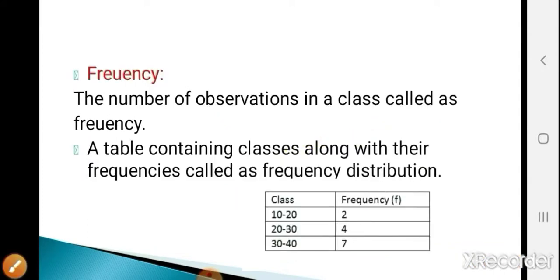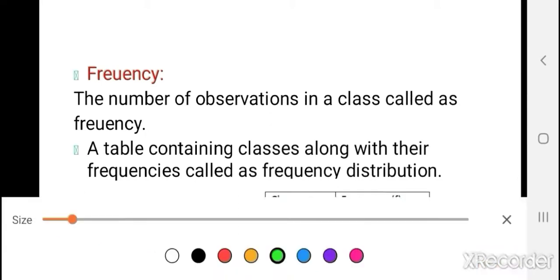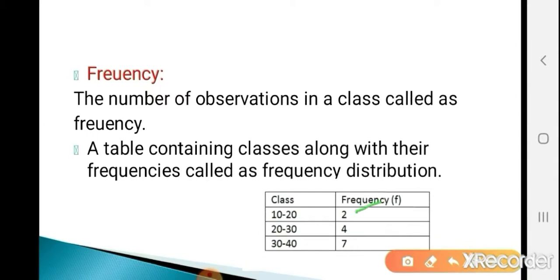Now the next is frequency. The number of observations in a class is called the frequency. See the example, we are given classes 10 to 20, 20 to 30, 30 to 40 along with their frequencies 2, 4, 7. What does it mean? There are 2 observations in the class 10 to 20. Next, there are 4 observations in the class 20 to 30. And last, there are 7 observations in the class 30 to 40. So the number of observations in a class is called the frequency. And the table containing classes along with their frequencies is called the frequency distribution.